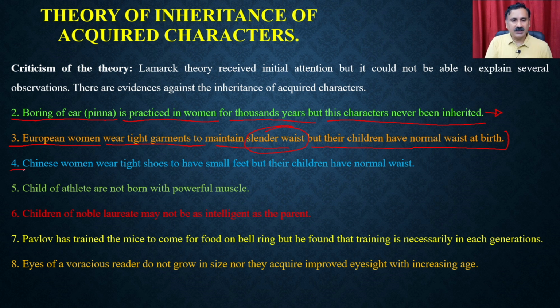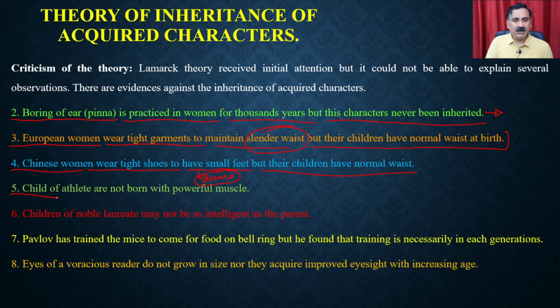Then we have the Chinese women. Chinese women wear tight shoes to have small feet. So that is a disuse of that particular organ, right? They try to constrict that particular organ so that they can develop small feet, but their children have normal feet.